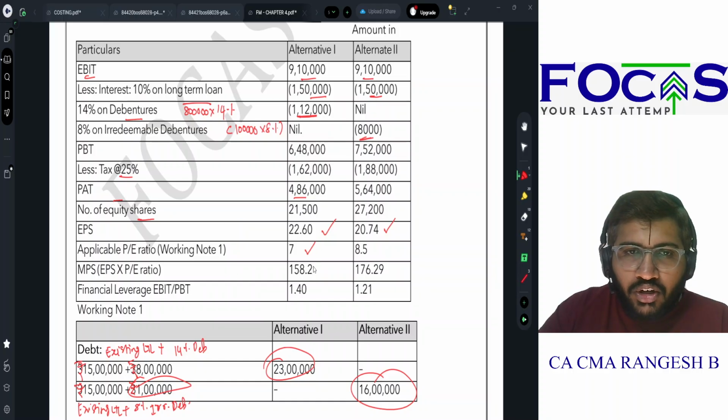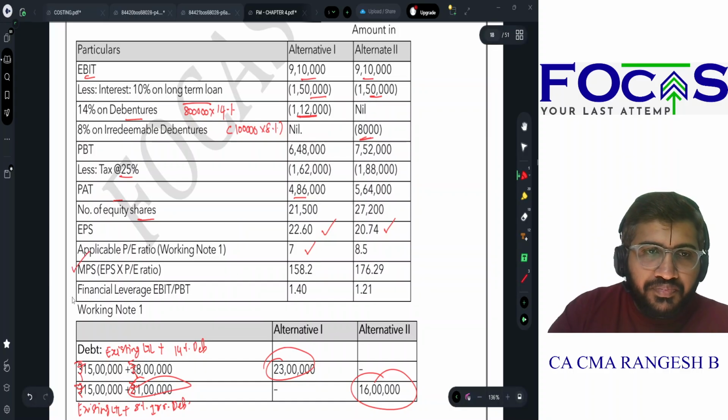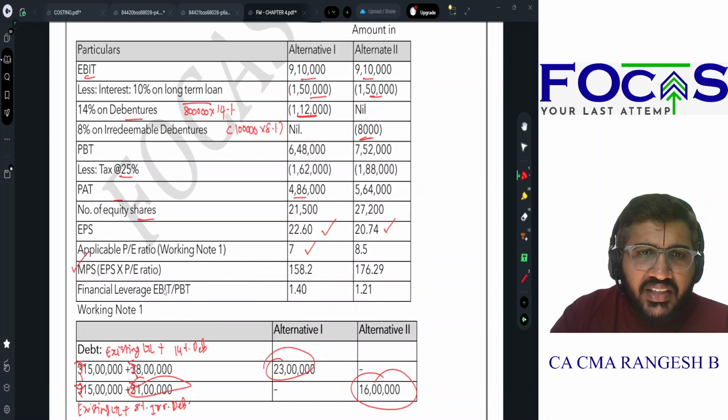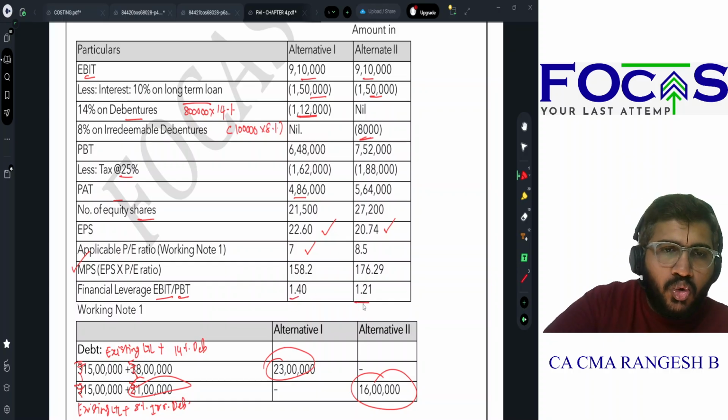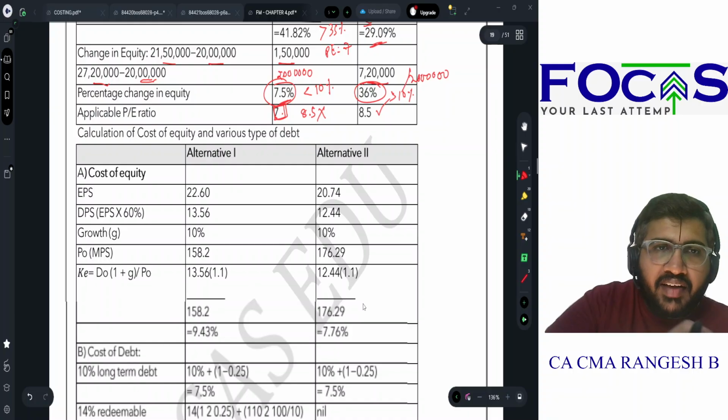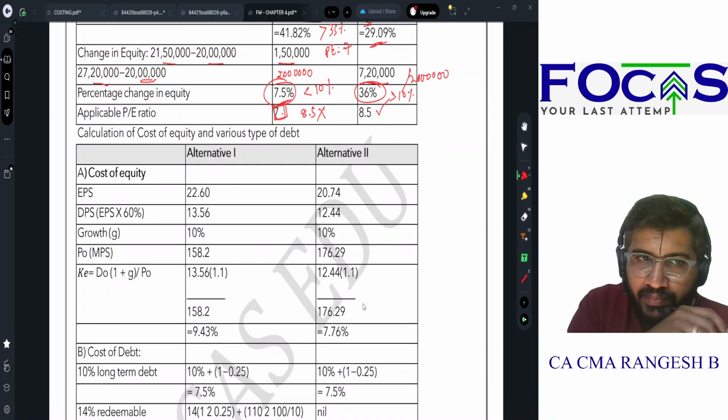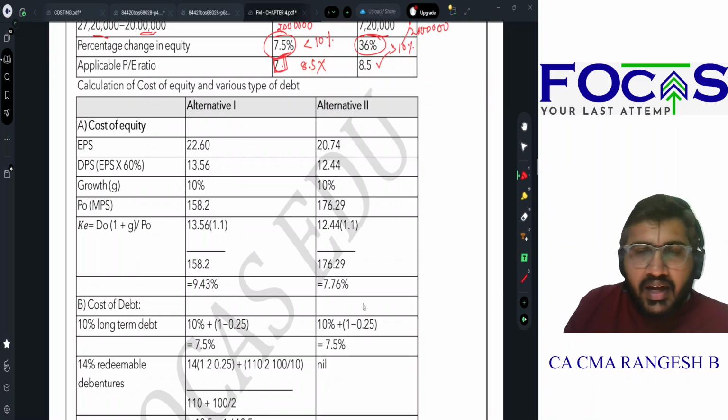So EPS into PE ratio gives me market price. Financial leverage is EBIT divided by PBT 1.4 and 1.21. இது எல்லாமே கால்குலேட் பண்ணியாச்சு. இன்னும் weighted average cost of capital கால்குலேட் பண்ணல. அத பண்ணலாம் வாங்க. So first cost of equity.